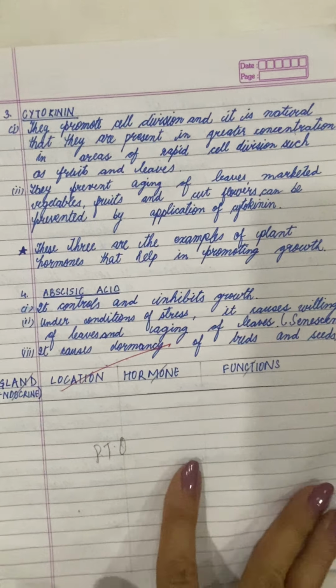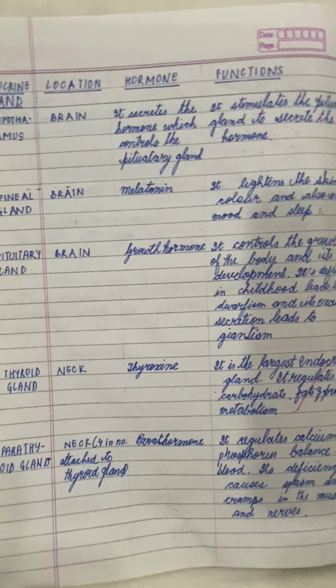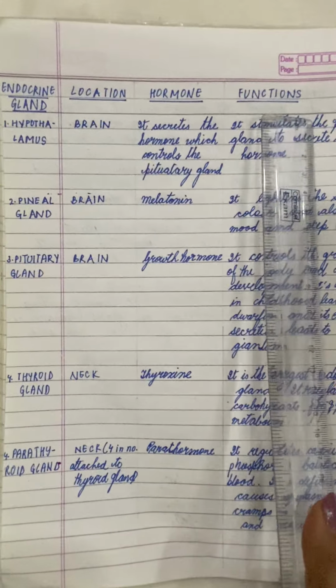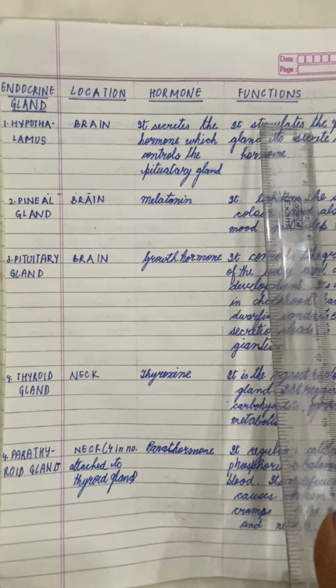Now coming to the endocrine system of the human beings. So we have over here a table in which we'll be talking about the various types of endocrine glands, their location, the hormone they produce and the function performed by that particular hormone.